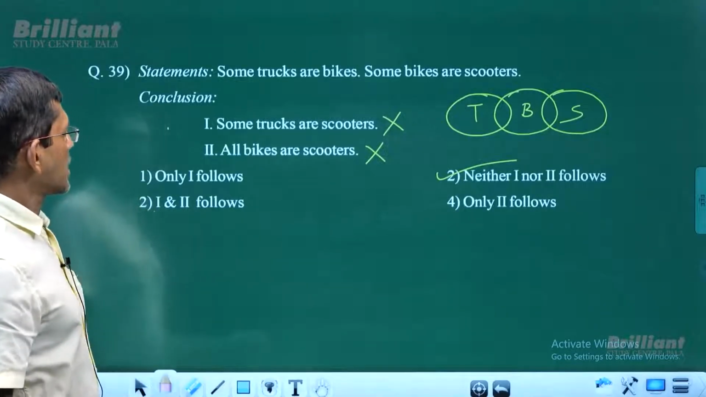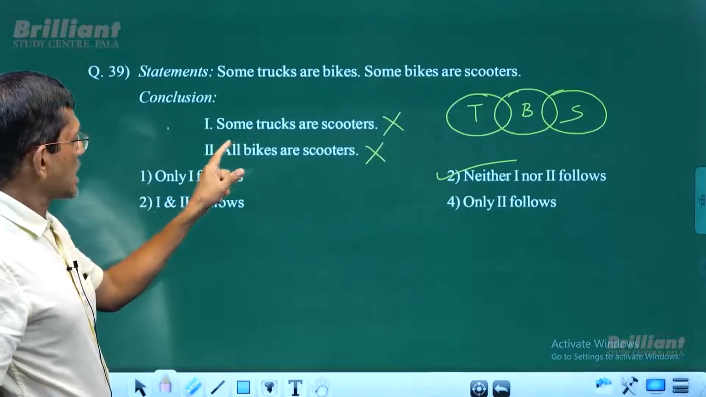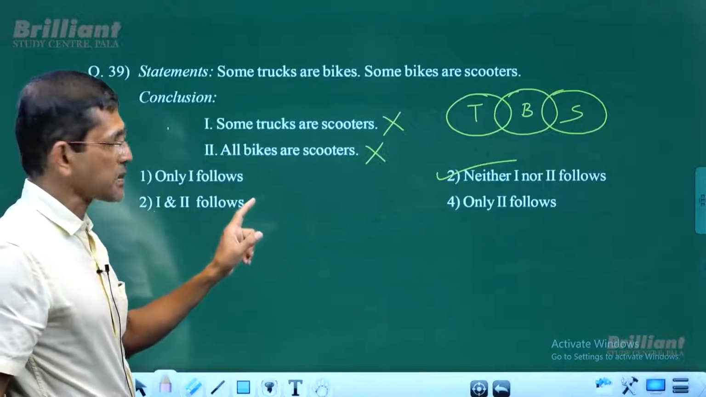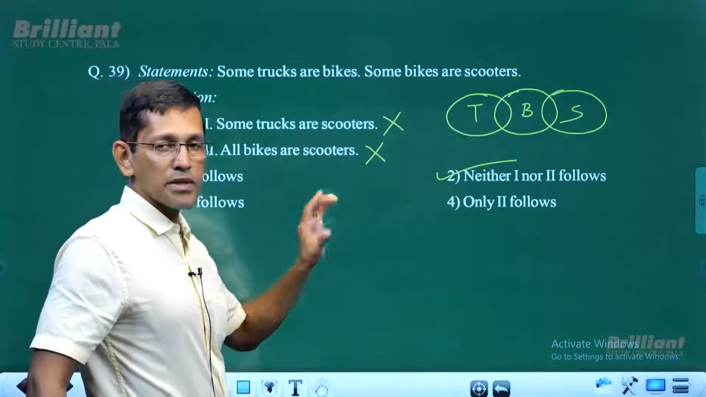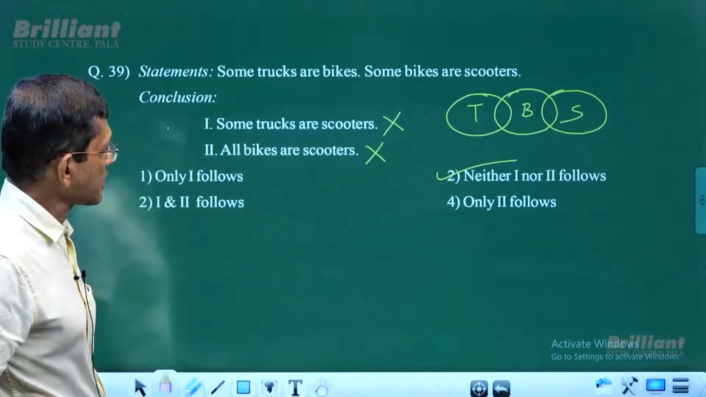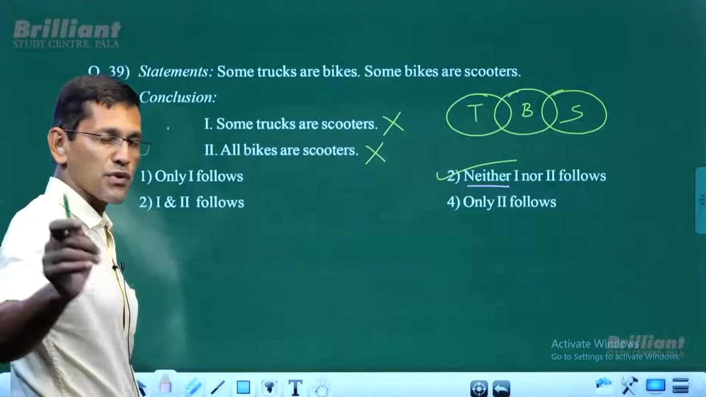Now 39, well, both conclusions do not follow. Here one is some, the other one is all. Some and all are not negated pairs. Negated pairs are some-not and all. So in this case, these are not negated pairs. That means they are not an either-or pair. So there is no possibility of either-or. What we have is neither-nor. Neither-nor means both do not follow.